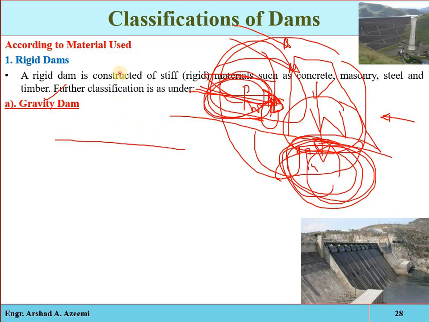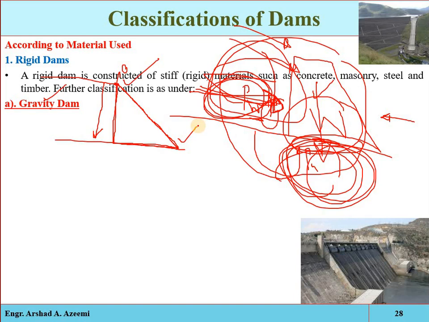Remember, if there is a barrier, the water will be stored at the upstream side, and the pressure at the top will be approximately zero. As the depth of the water increases, the effect of the pressure becomes greater. That is the theoretical profile of the pressure acting on the structure due to the stored water. It is a triangular shape. Here we have only considered the water pressure, so the theoretical profile should be a triangular section, zero at the top and maximum at the bottom.